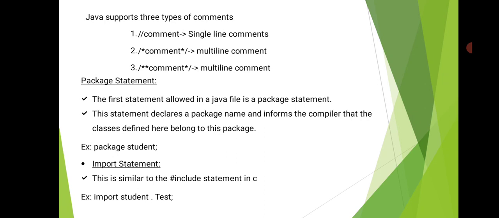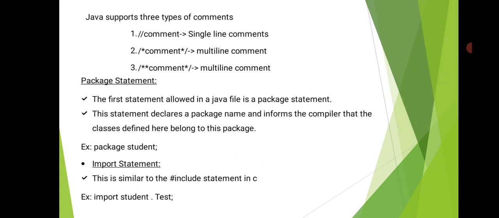In the documentation section we use these types of comments. These comments cannot be compiled or interpreted. They are only for the user's reference. The documentation section represents a program heading or author details or program details. Then next is the package statement. It is also optional, it is not essential.